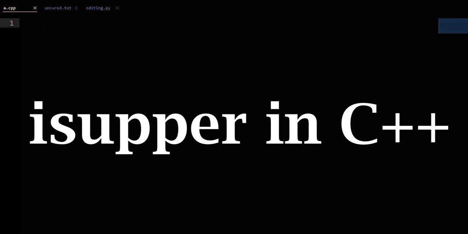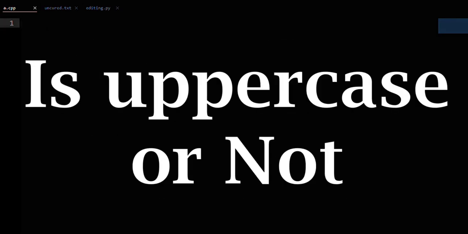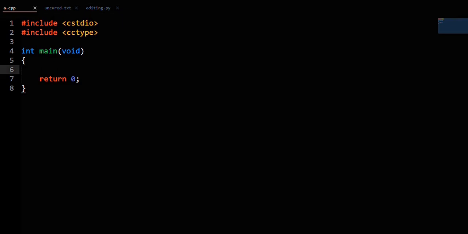isupper in C++ sees if a character is uppercase or not. Let's set up some code so you can see the functionality of isupper. We will have a char array of 3 characters, so char chars[3] equals the array containing lowercase q, capital Q, and the number 1.